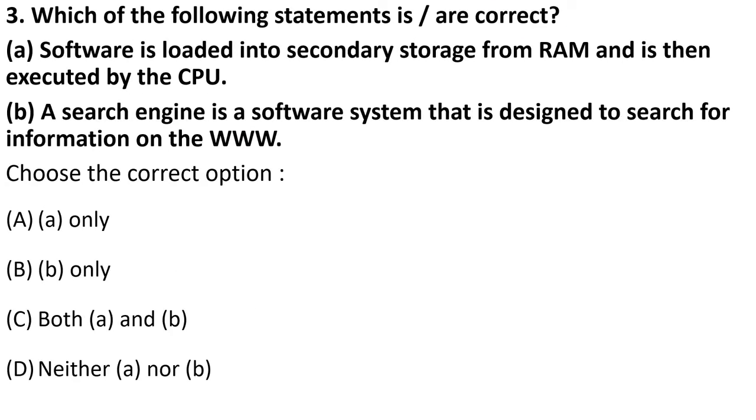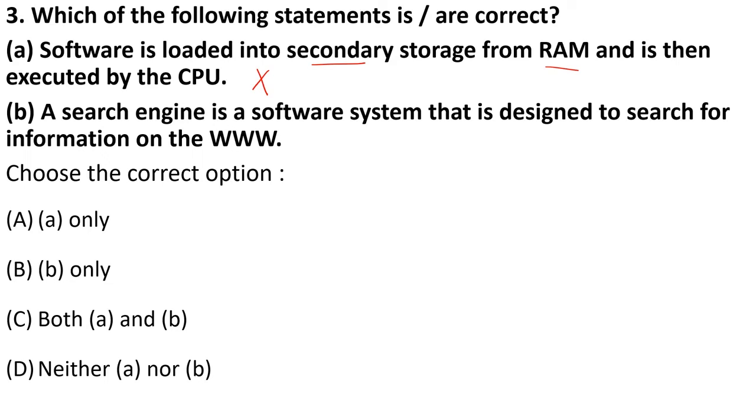Which of the following statements is correct? Software is loaded into secondary storage. Secondary storage means like your CDs or DVDs. So this statement is absolutely wrong. Software is not loaded into secondary storage from RAM and then executed by a CPU. No, it is loaded into RAM, which is random access memory. Okay.